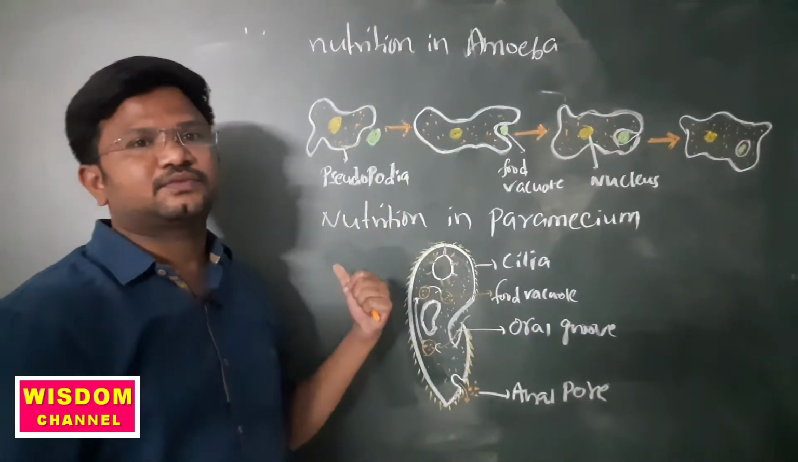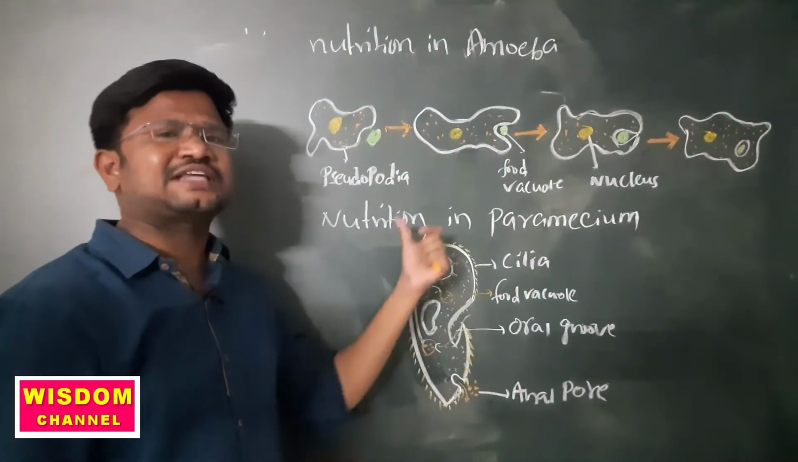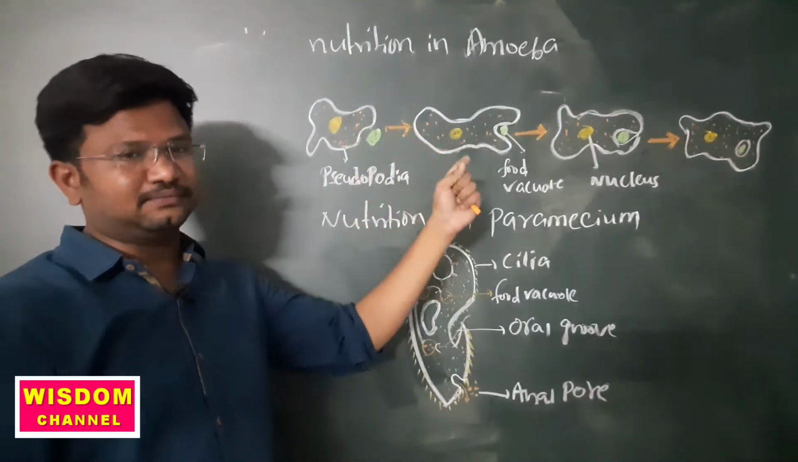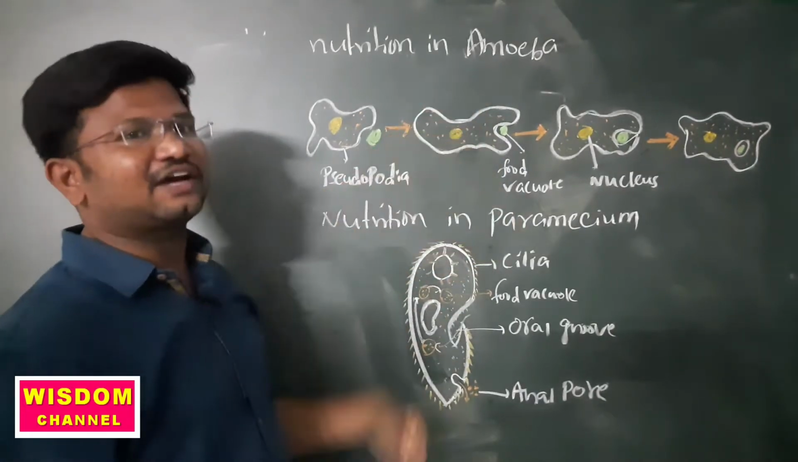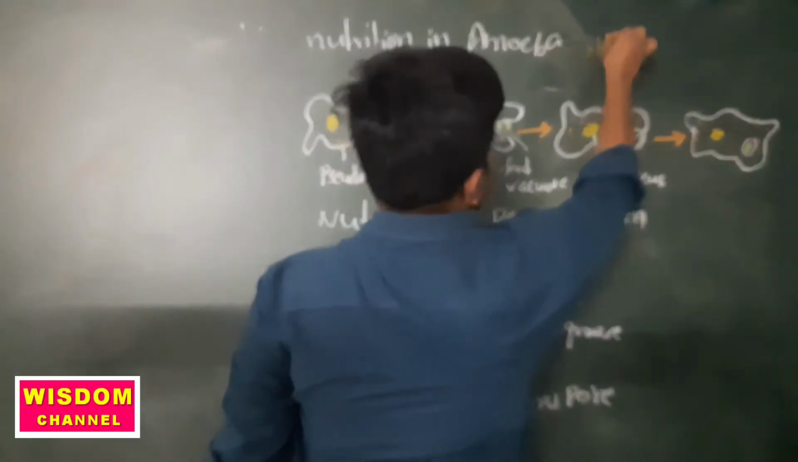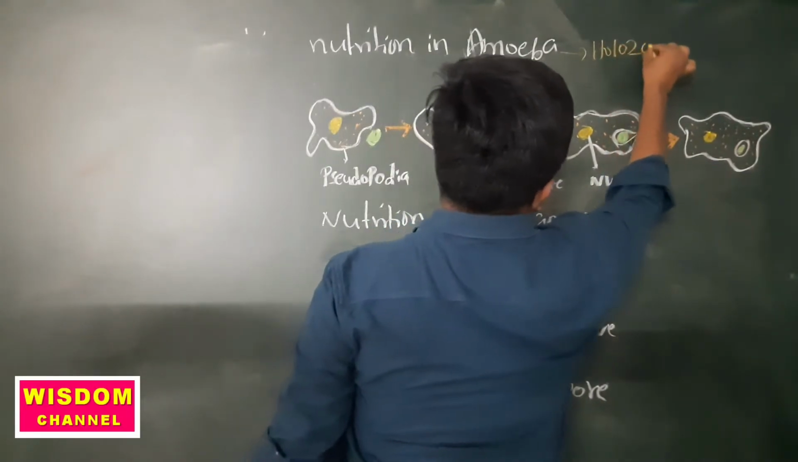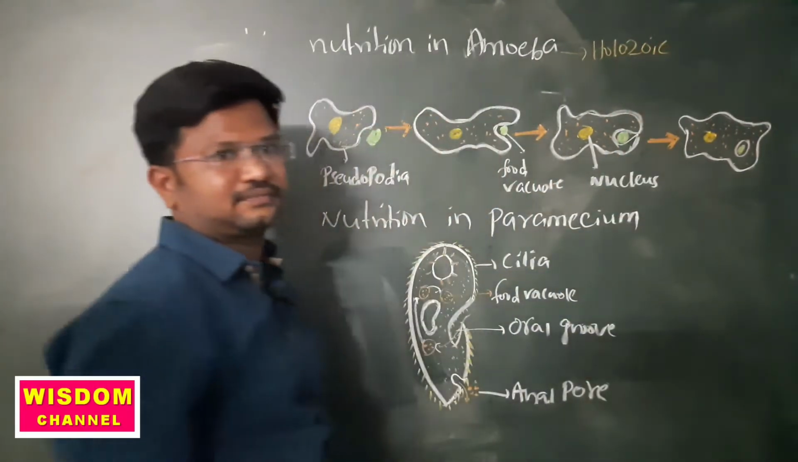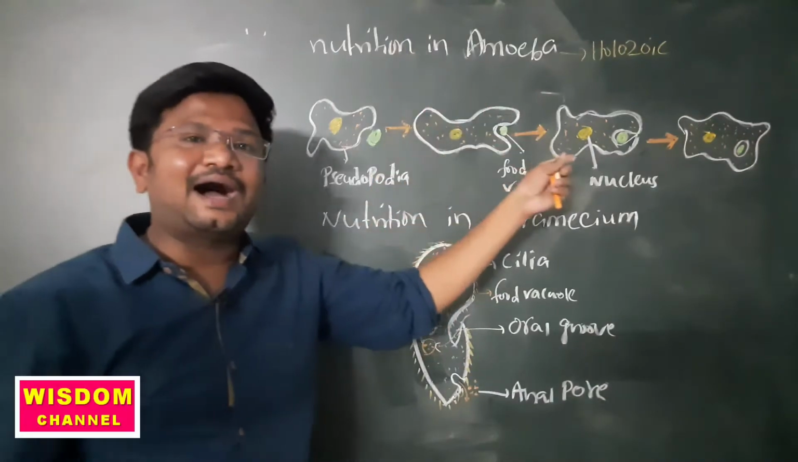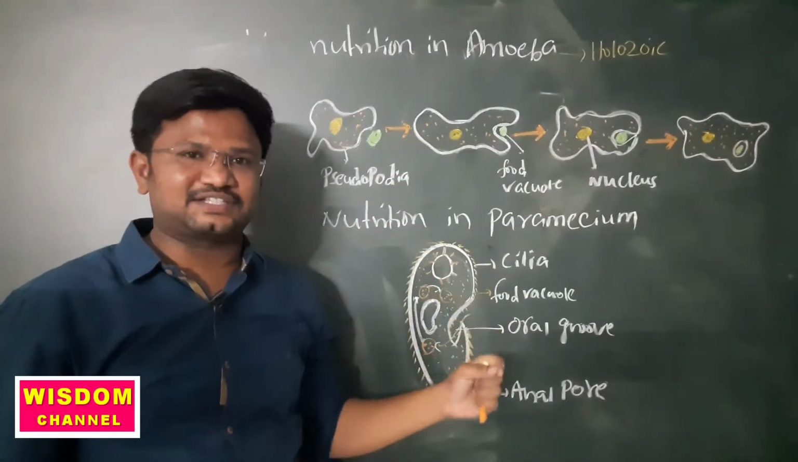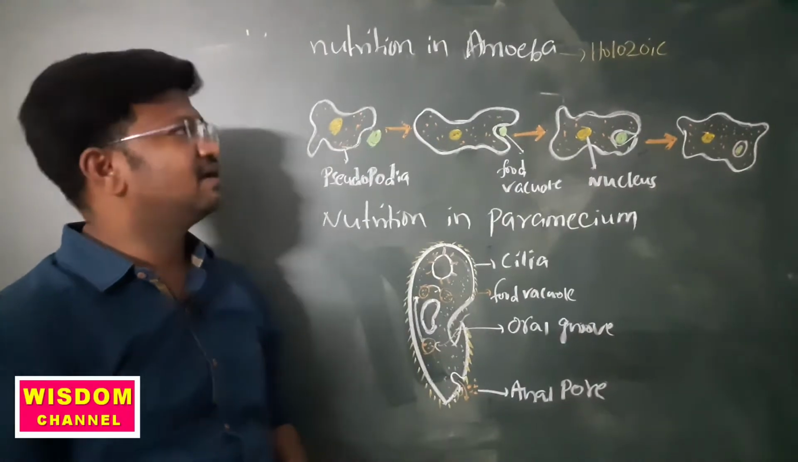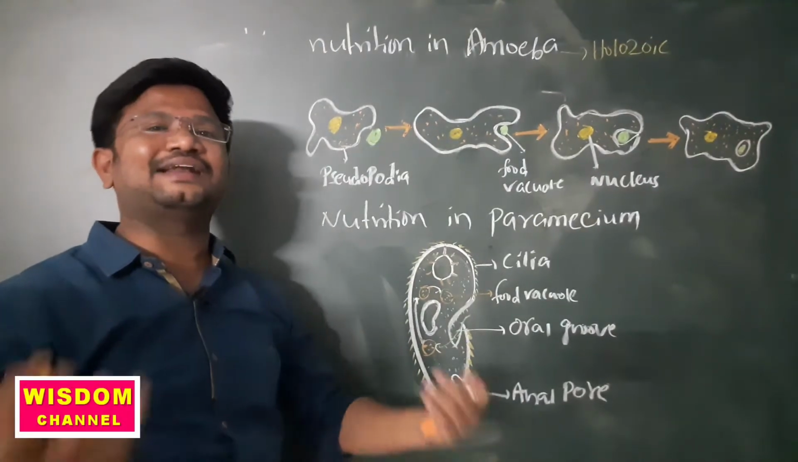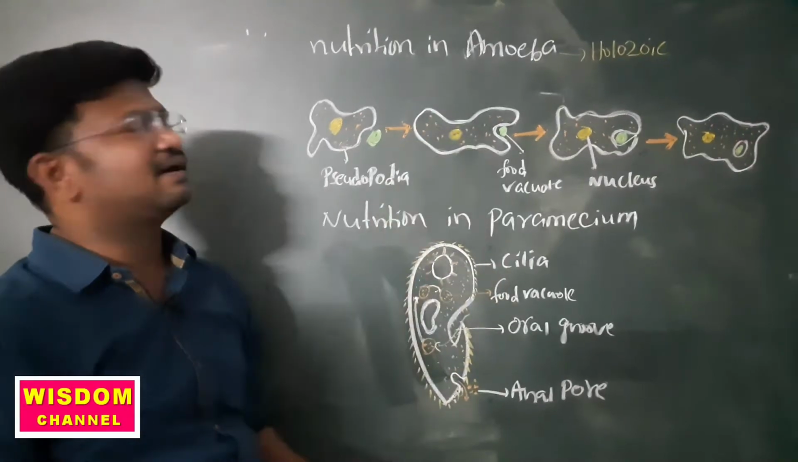So now, nutrition in amoeba. Which kind of nutrition is followed by amoeba and paramecium? Both follow holozoic nutrition. What are they doing here? They take in complex substances into their body and convert them into simple substances. How do they take in food in amoeba?